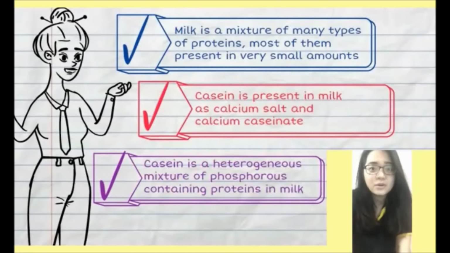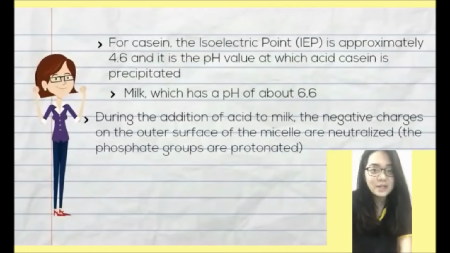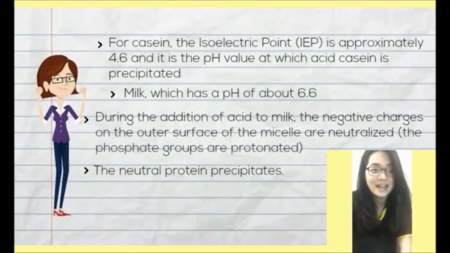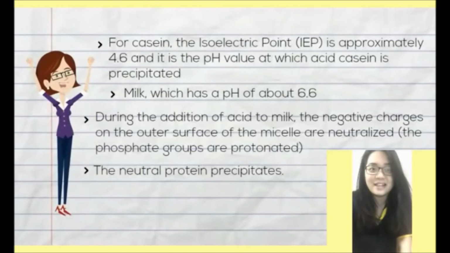Casein is a heterogeneous mixture of phosphorus-containing proteins in milk. The isoelectric point of casein is at pH 4.6, while milk is at pH 6.6. Therefore, addition of acid is needed, and the negative charges on the surface of the protein are neutralized. The neutral protein is precipitated.